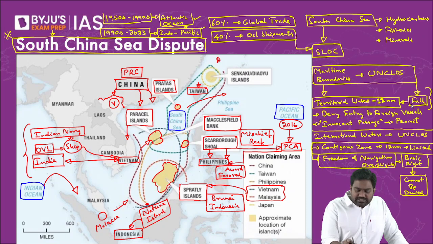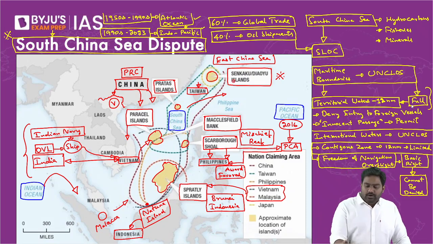Then if you come to the East China Sea over here, in this part, you have an island called Senkaku Diaoyu Island. This island territory is in the East China Sea. It's called Senkaku or Diaoyu. This is a dispute between China and Japan.